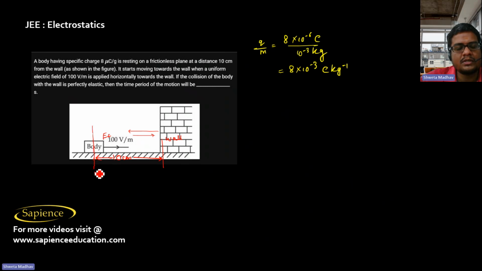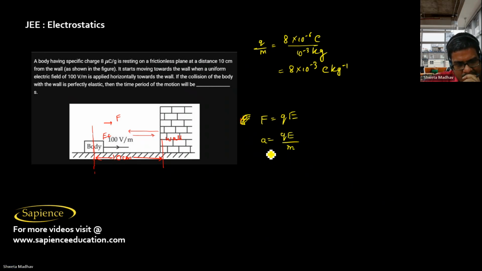So it starts from here. The net force acting is obviously QE, and the acceleration is QE by M. It is placed at a distance of 10 centimeter from the wall.